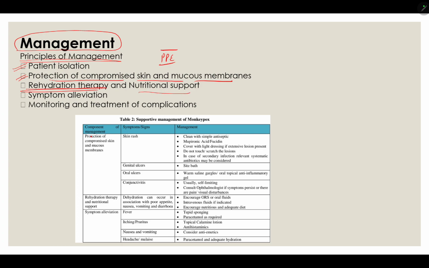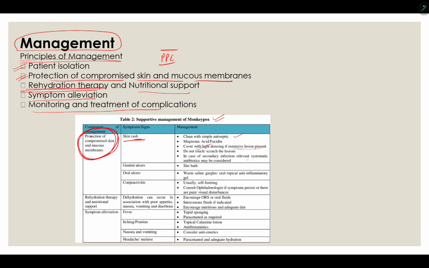Then nutritional support, symptom alleviation, monitoring and treatment of complications. So the supportive management of monkeypox is protection of compromised skin and mucous membrane. Like skin rash: if there is skin rash, clean it with a simple antiseptic solution, then cover it with a light dressing. If there is an extensive lesion, don't touch or scratch the lesion.